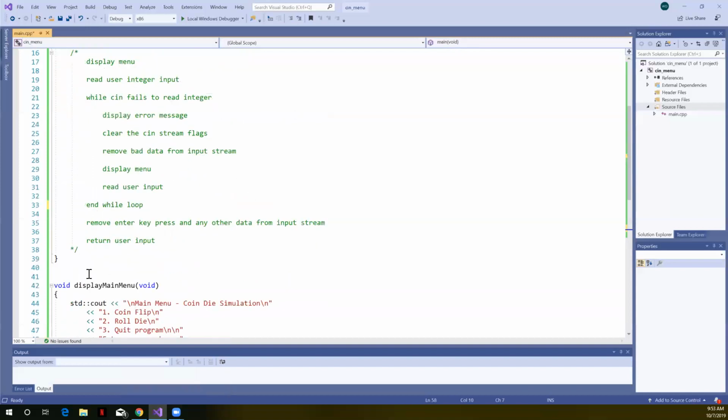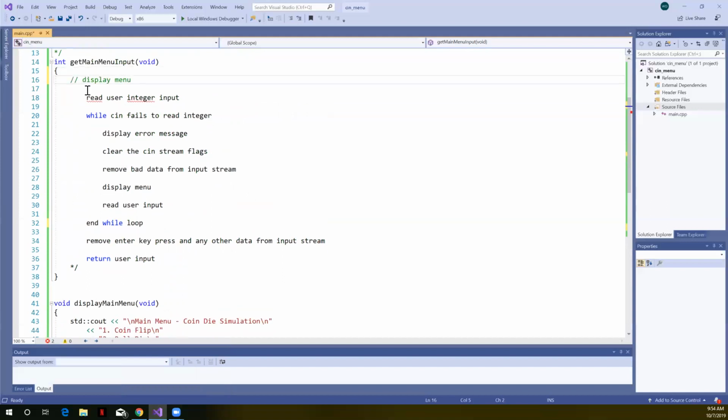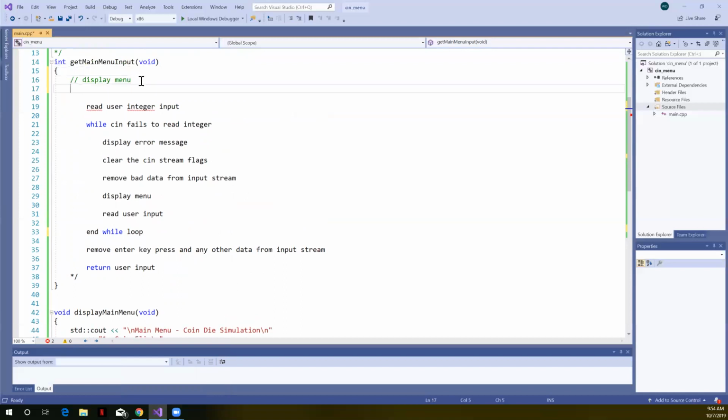Display menu. Well, we'll call the display main menu function. That function, display main menu, doesn't return anything, so we just call that. Right, we're going to try to read user integer input.